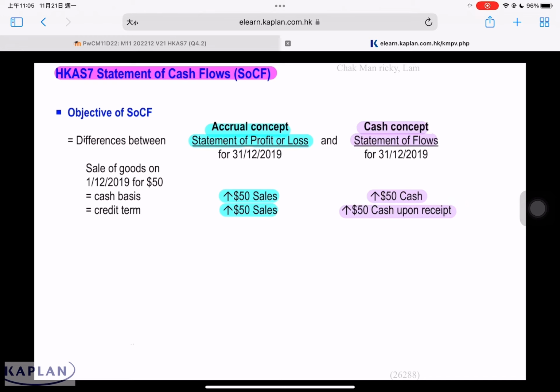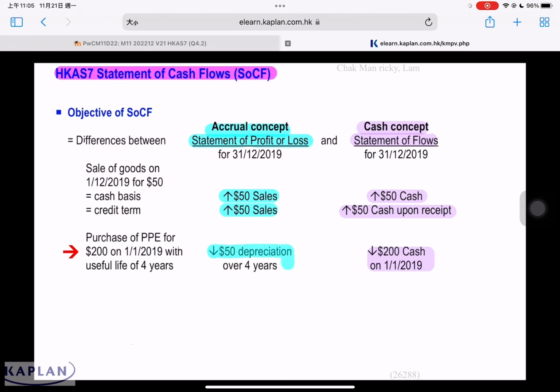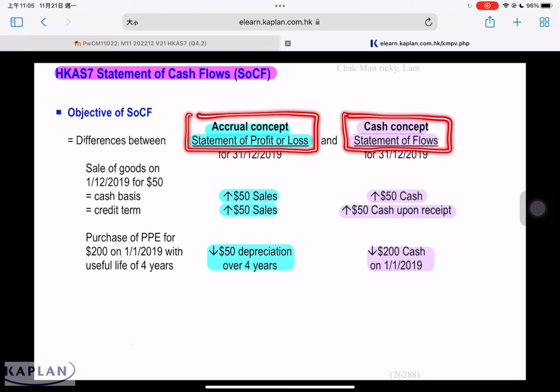Take another example. Purchase of PPE for 200 on 1st Jan 2019 with a useful life of 4 years. Assuming a very simple transaction, we need to know how this affects our financial statements. In the statement of cash flow, cash is immediately reduced on 1st Jan 2019. But in the profit and loss, this will give rise to a depreciation expense of $50 over 4 years. Profit and loss is based on the accrual concept. Statement of cash flow is based on the cash concept. When we prepare statement of cash flow from statement of profit and loss, we have to consider the difference between accrual concept and cash concept while making the adjustment.